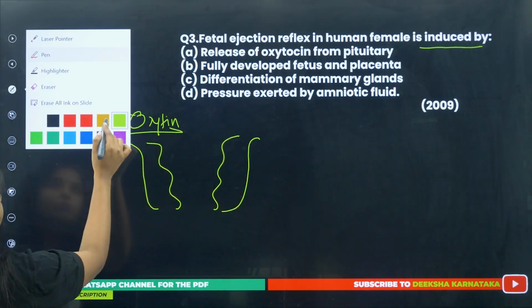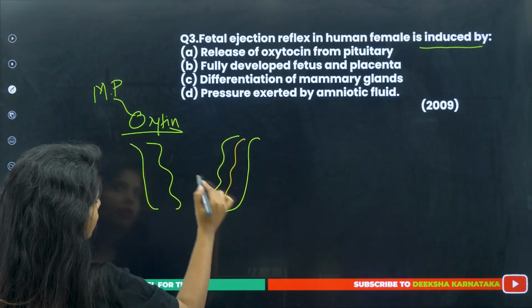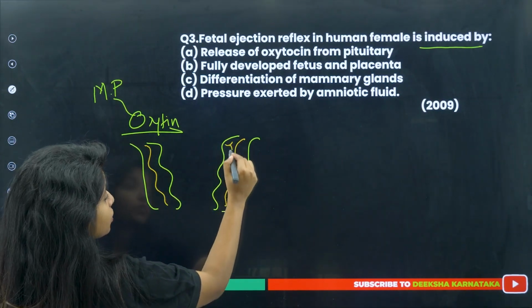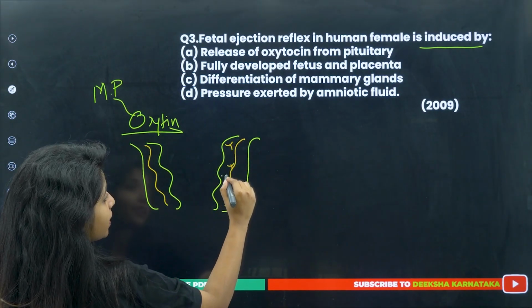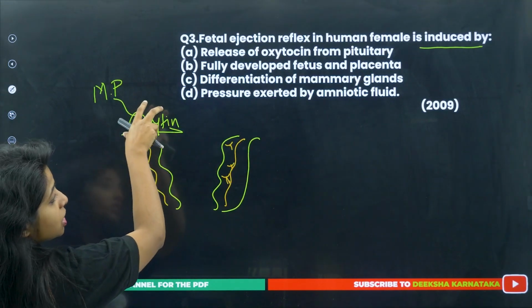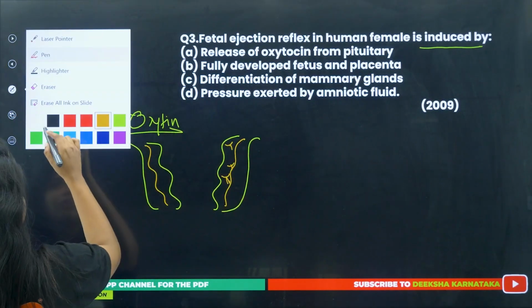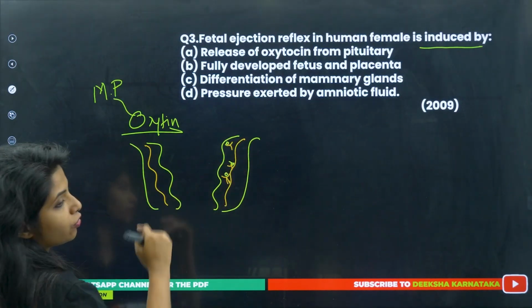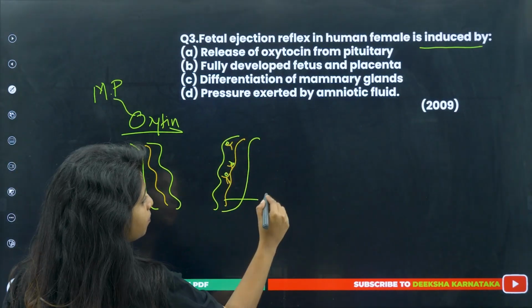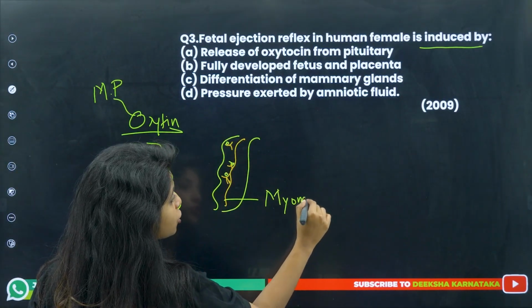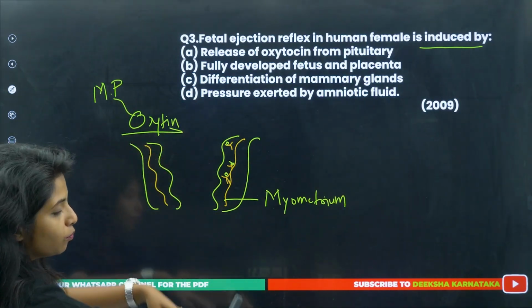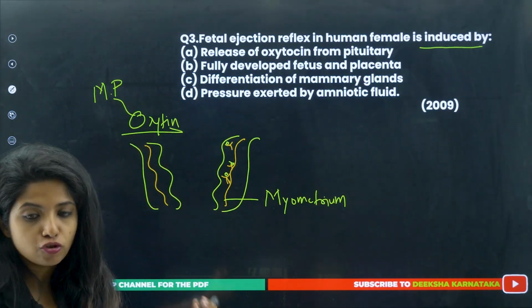Not just the endometrium, sorry, not the endometrium; over here there is another layer which is known as myometrium, the muscular layer. The muscular layer has so many receptors for oxytocin. So when this oxytocin is released and attaches on the oxytocin receptors, the myometrium, the muscular layer, will start contracting and make the baby move out, which is known as parturition.